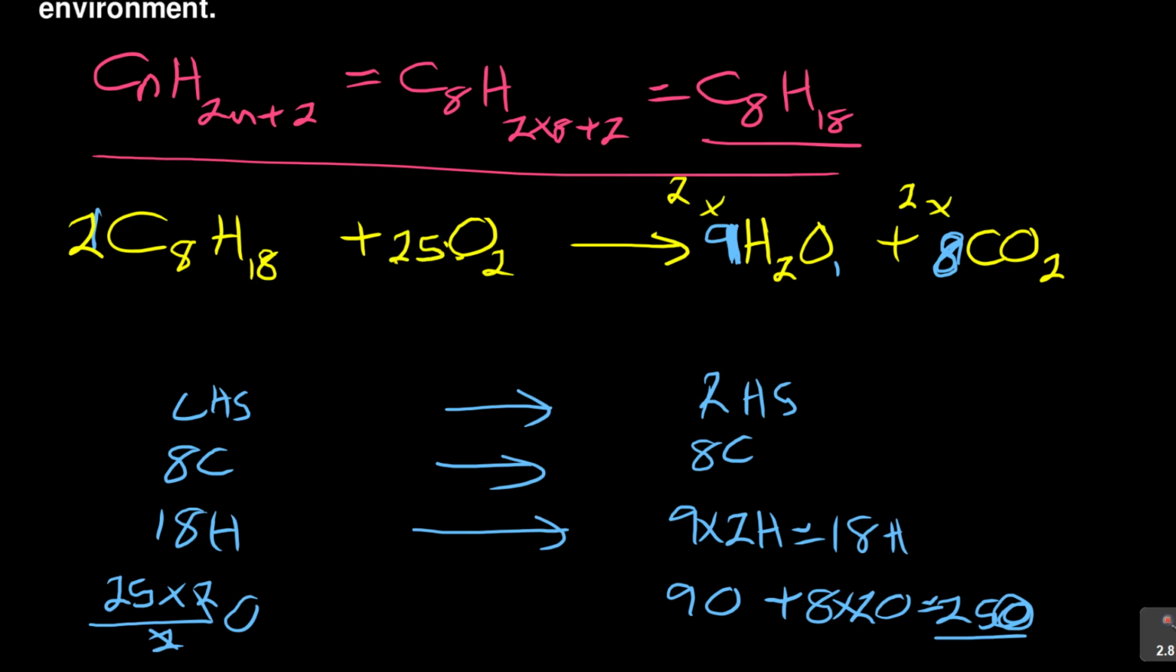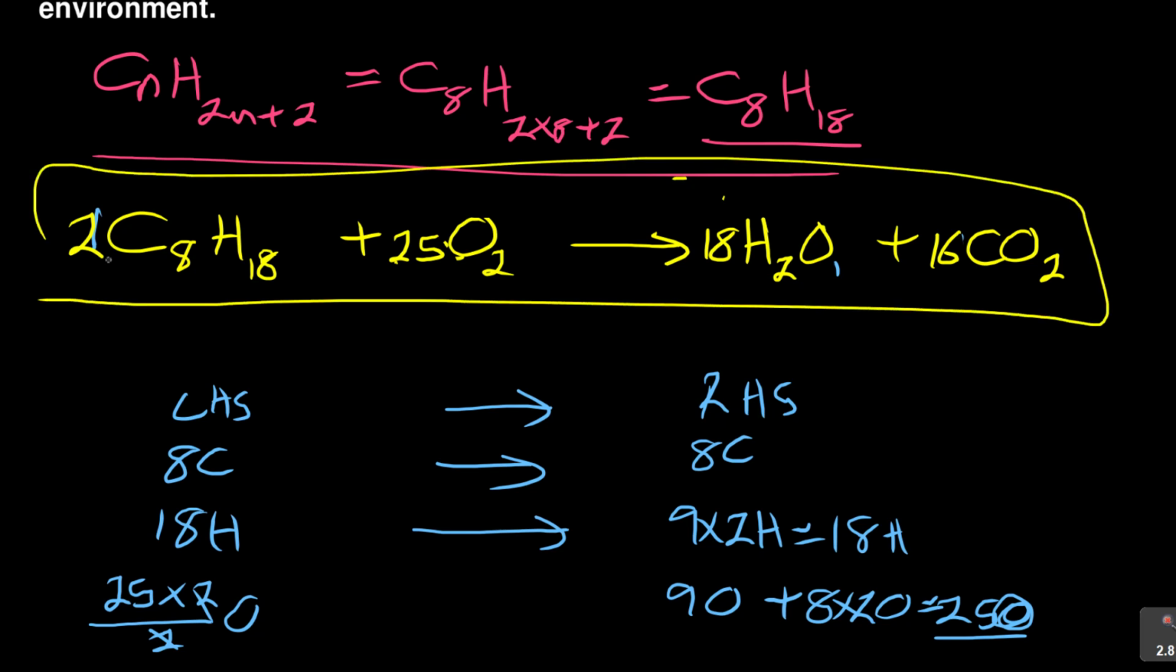Then 9 times 2, it will give us what? 18 here. And then lastly is 8 times 2, it will give us 16. That's how you do that. So that's how you balance that. You can check it on your own. Check again the carbons, the hydrogens and the oxygen. You'll see that the oxygens are balancing.